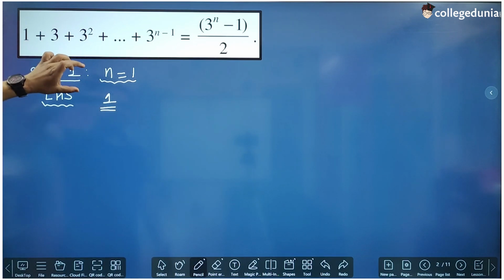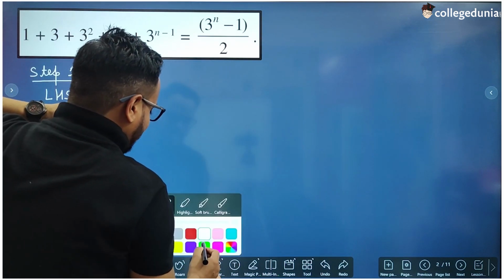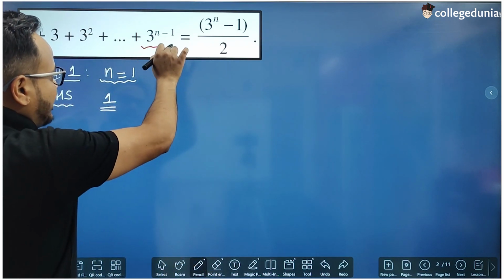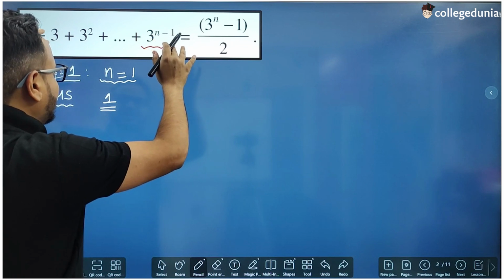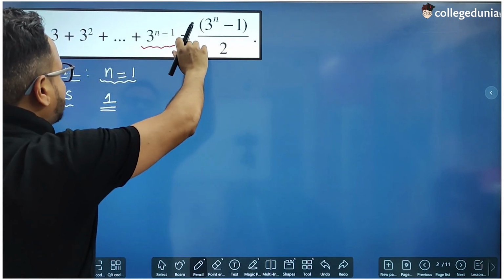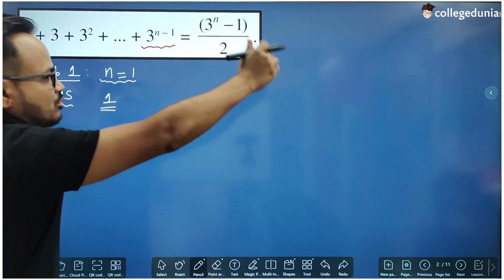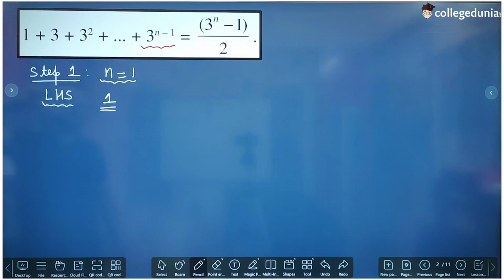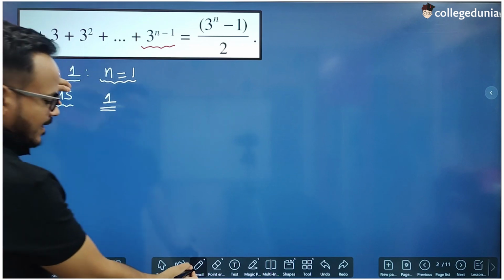N equal to 1 means you don't have to put n equal to 1 in this term, right? N equal to 1 means you will be having only one term, because it says that if it has n terms, you are going to go till n minus 1. But if I am having one term, right?